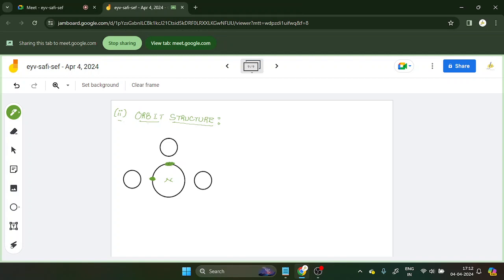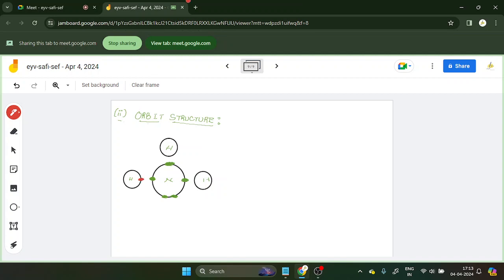One will be here, and one will be here. Sorry, let me erase this one. Then we have H, H, and H, and 2 electrons of N will be here. Total 5, right? Same as the electron dot structure, but here we are just drawing the orbital structure. For H, we are going to take 1. So let's take 1 here.